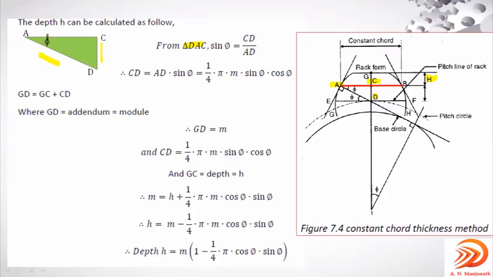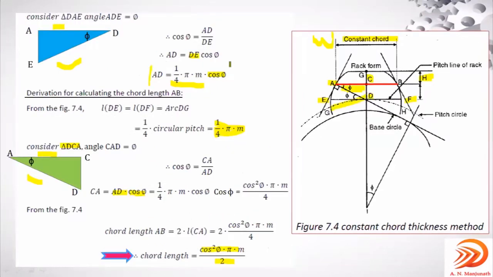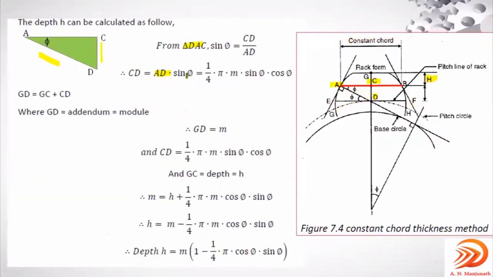So now you can write CD is equal to AD sin phi. The value of AD is 1 by 4 pi m cos phi, as you can observe in the previous one. This has been taken here, so 1 by 4 pi m cos phi, and this sin phi is what you are seeing.